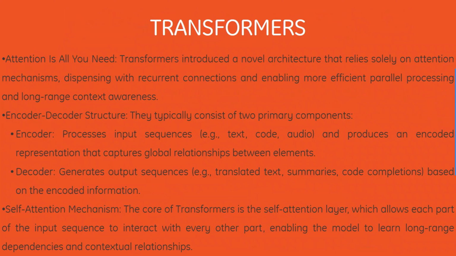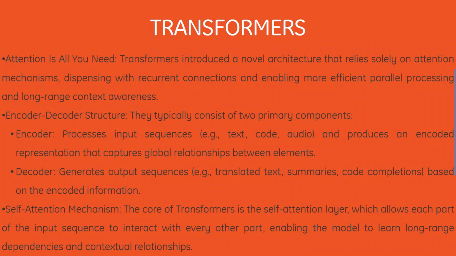What is the encoder? The encoder processes the input sequence, that is text, code or audio, and produces an encoded representation that captures global relationships between elements. Then we have the decoder, which generates output sequences, for example translated text, summaries, code completion, based on the encoded information. Then we have the self-attention mechanism, which is the core of the transformer. The self-attention layer allows each part of the input sequence to interact with every other part, enabling the model to learn long-range dependencies and contextual relationships.